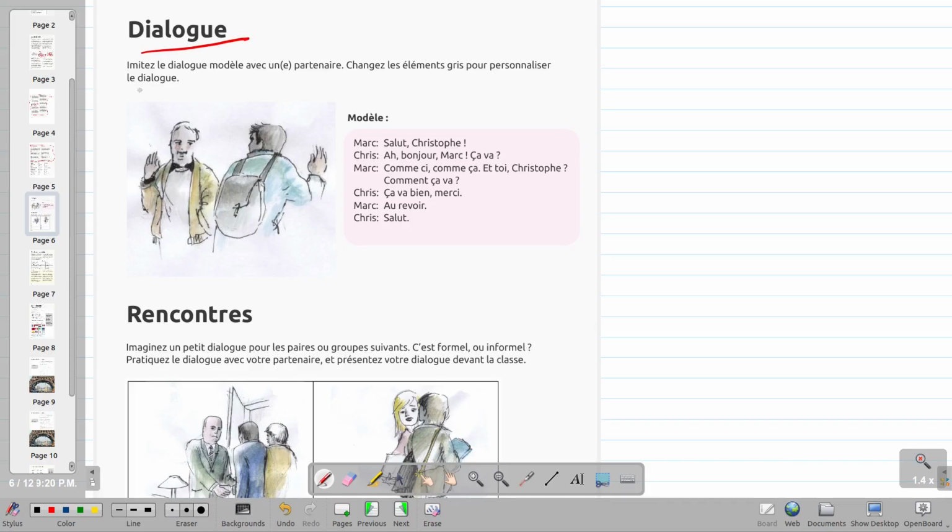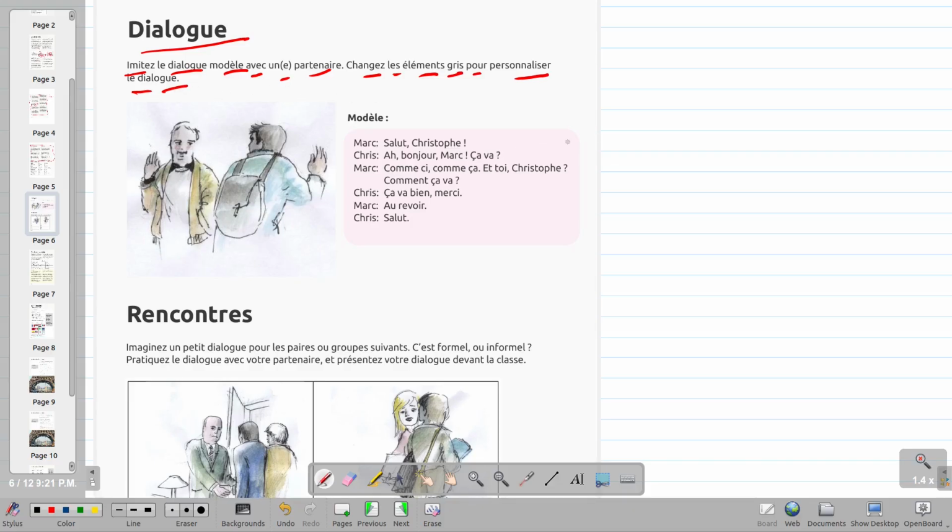Le dialogue. Répétez s'il vous plaît. Imitez le dialogue modèle avec un partenaire. Changez les éléments gris pour personnaliser le dialogue.